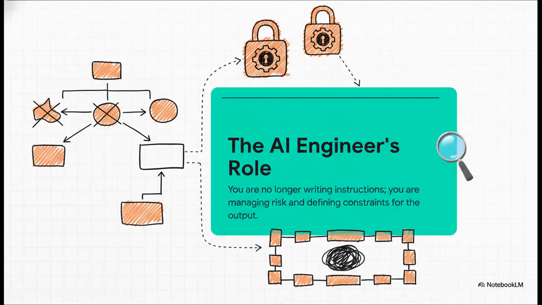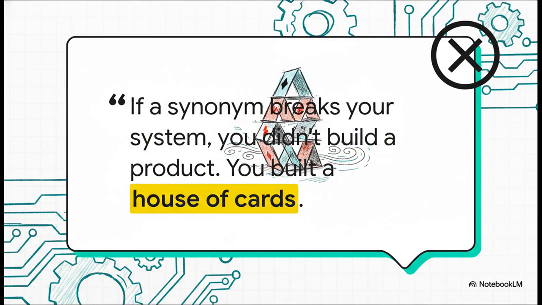So here's what that means for you, the engineer. Your role has totally shifted. You are no longer writing explicit step-by-step instructions. Nope. Instead, your job is to manage the risk that comes from this fuzzy, probabilistic nature. Your code doesn't dictate the output, it defines the guardrails for that output. And this leads to a pretty critical warning. Look, if your whole system falls apart just because the model decided to use a synonym, a word it didn't use yesterday, then you haven't built a real product. You've just built a house of cards, waiting for a slight breeze to knock it all over. Your system has to be built to handle this natural variation.